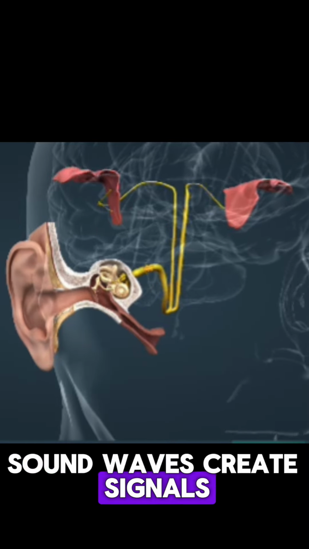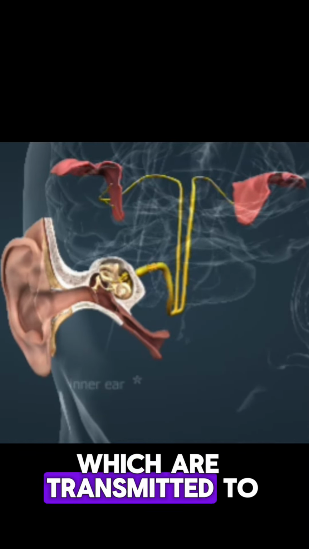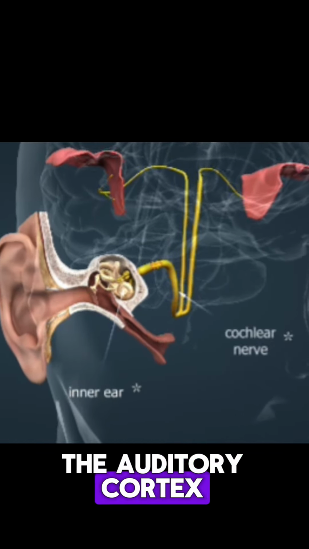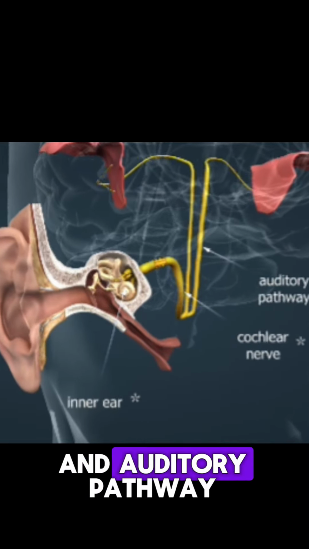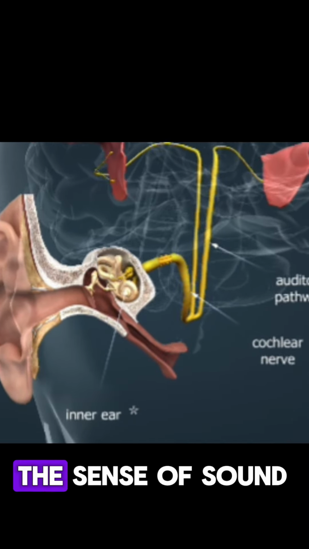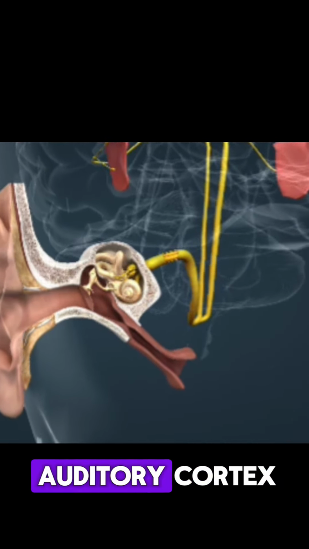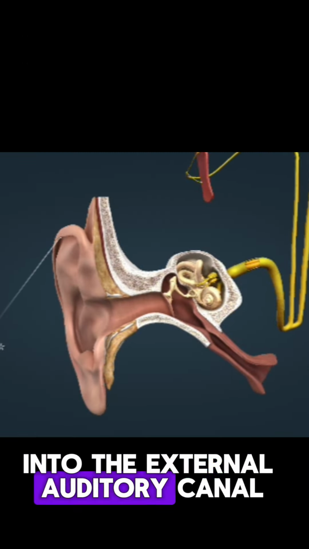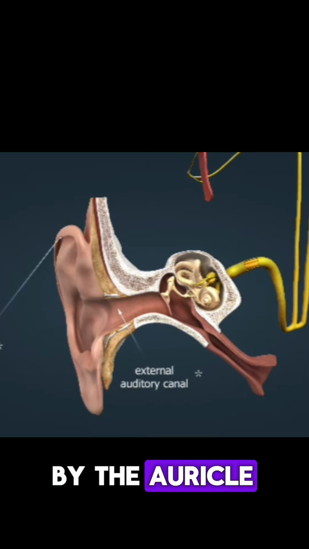Sound waves create signals in the inner ear, which are transmitted to the auditory cortex by the cochlear nerve and auditory pathway. The sense of sound is produced in the auditory cortex. Sound waves are directed into the external auditory canal by the auricle.